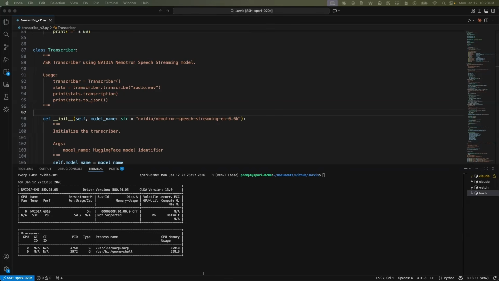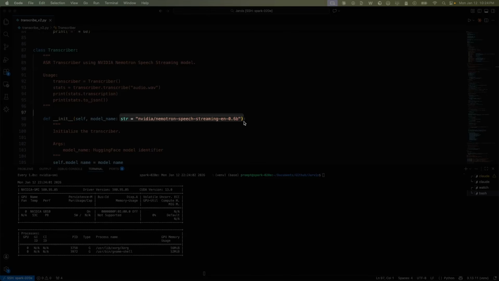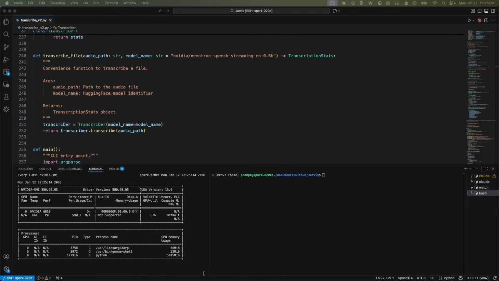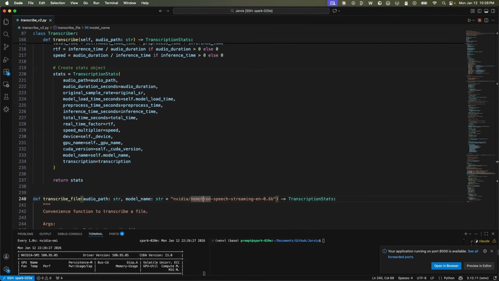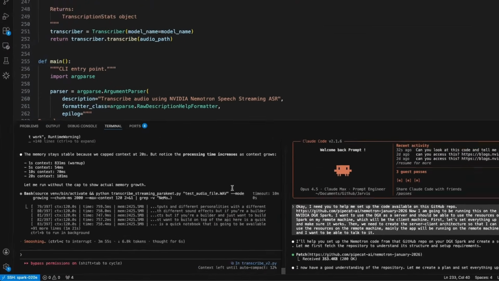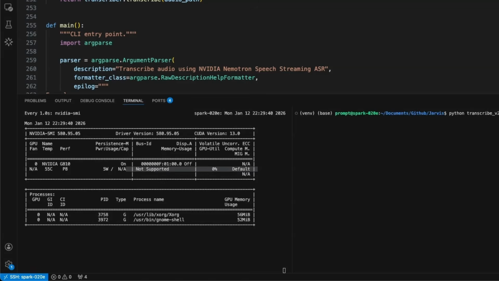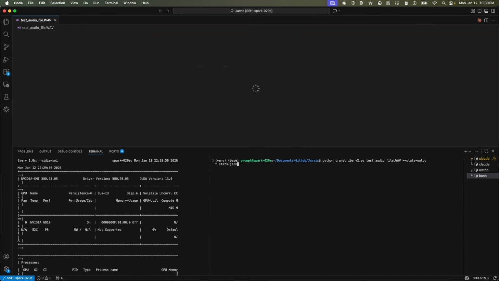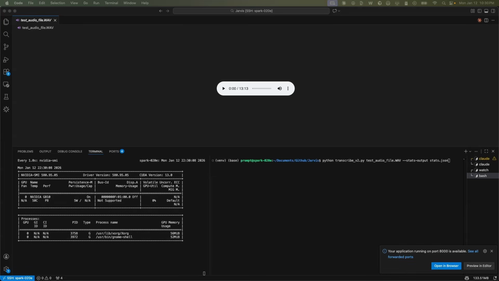So here we are using the Nemotron Speech Streaming ASR model. The actual transcription logic is implemented here. And then I'm collecting different statistics that are going to be presented with every transcription. Okay, so right now I'm running everything on the DGX Spark. At the moment, the GPU utilization is 0%. So we're going to transcribe this audio file, which is a 13-minute audio transcription of one of my videos.